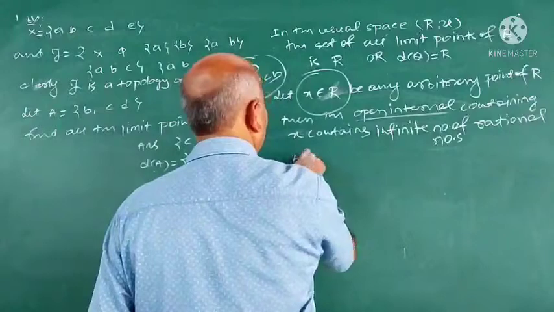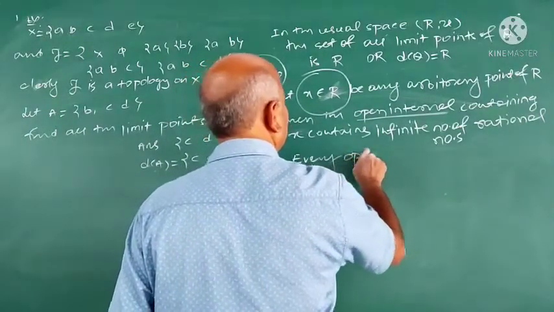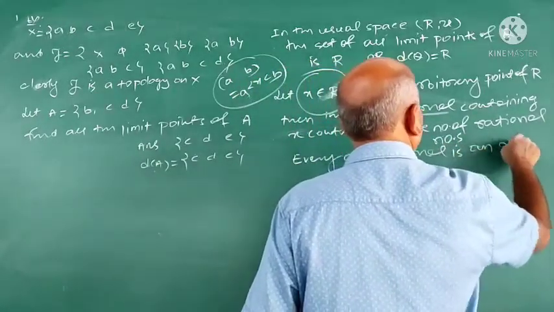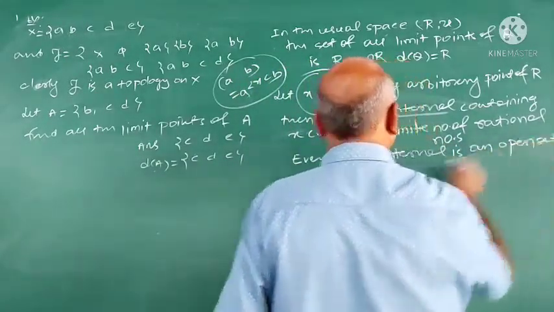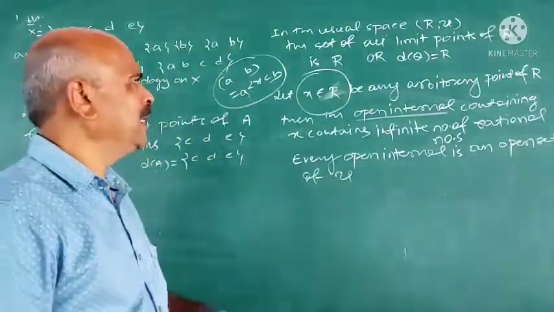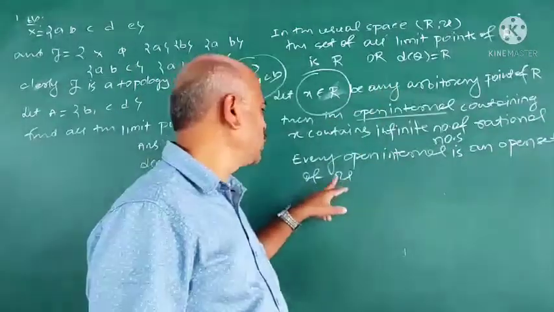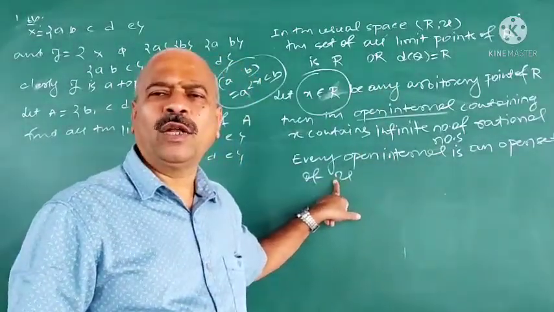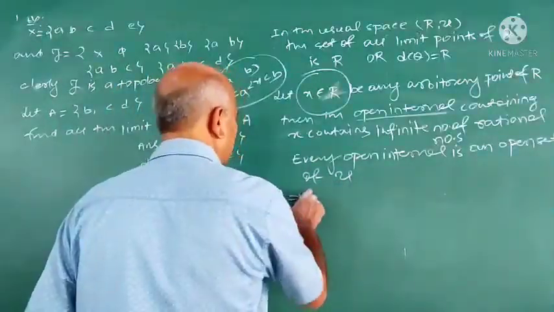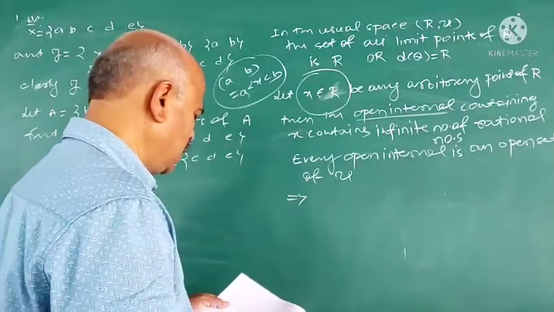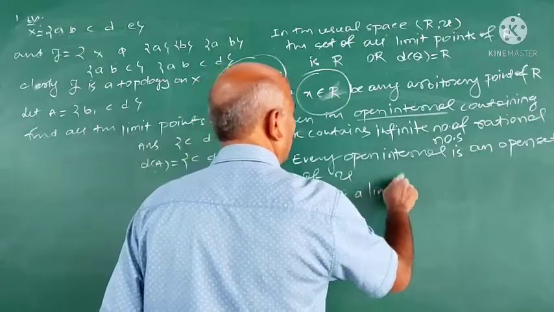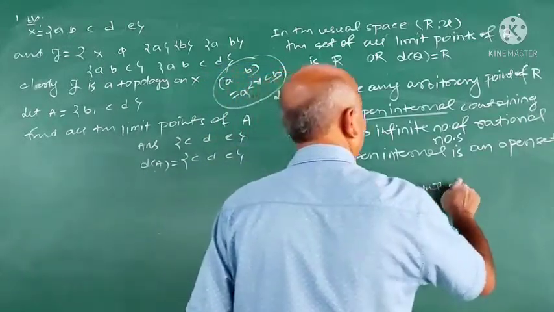And you know that every open interval is an open set of the usual topology U. This we have already proved. I explained in detail what is the usual topology, and also that every open interval is an open set of the usual topology. This implies x is a limit point of Q.